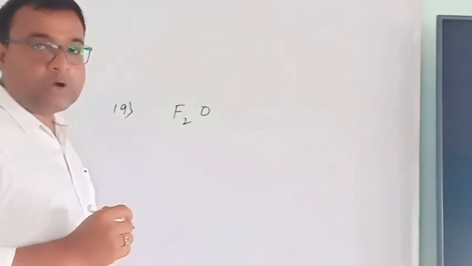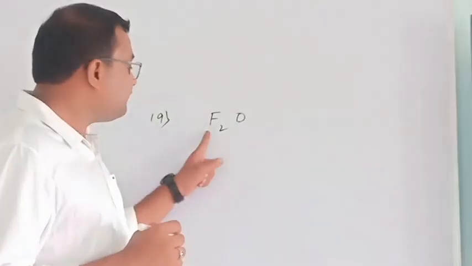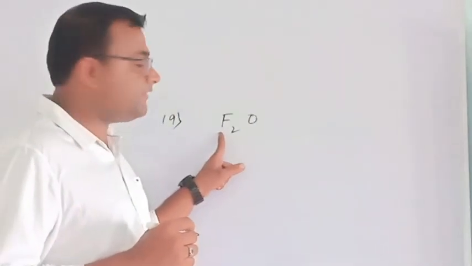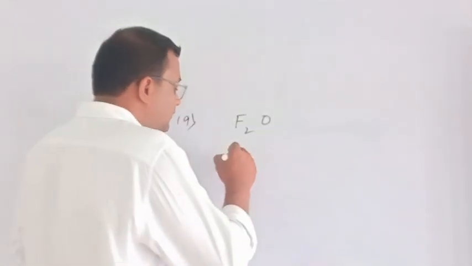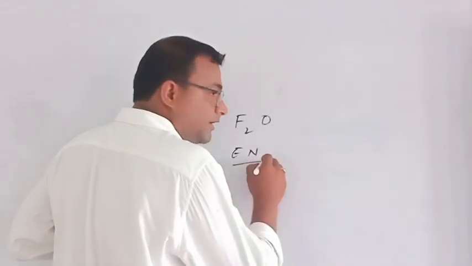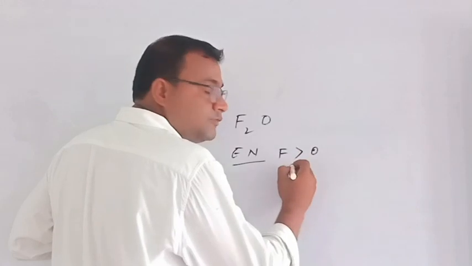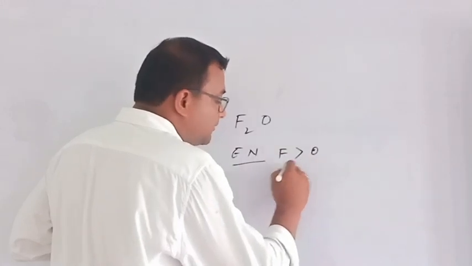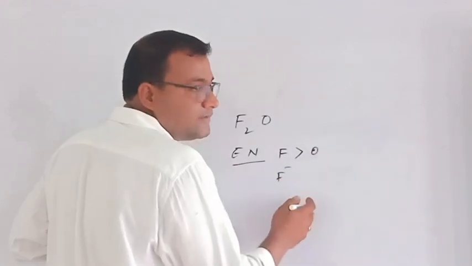As I told you, oxygen is the second most electronegative element, but fluorine is more electronegative than oxygen. So electronegativity of fluorine is more than oxygen. Fluorine always shows minus charge, and when oxygen combines with this it shows its plus 2 charge.